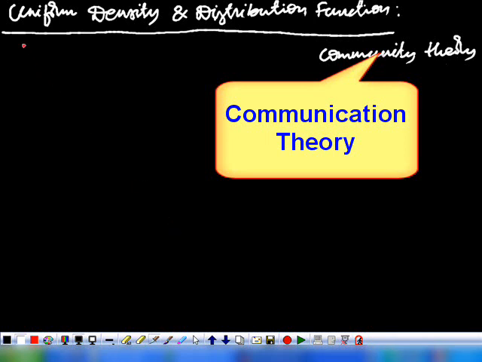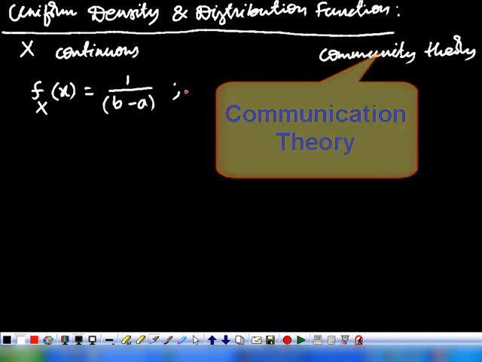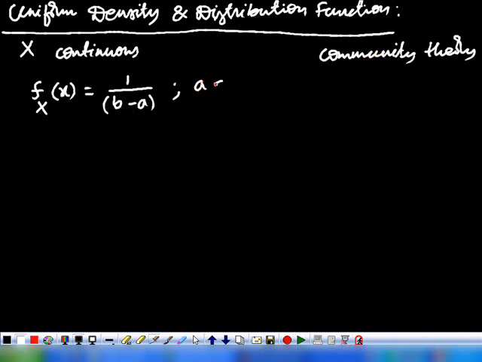Let x be a continuous random variable and its density function fx of x is given by 1 upon b minus a for a to b, that is, x lying between a and b.